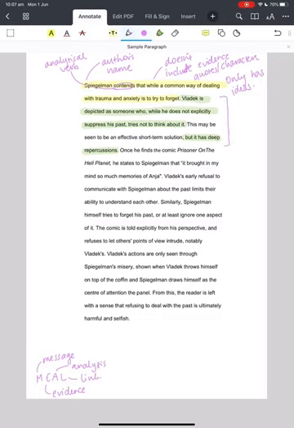So this section here is an explanation of how the character of Vladek is relevant to what we're saying about a way of dealing with trauma and anxiety is to try and forget. So we can see that we're going to be discussing Vladek because he's a character in the text who does those things. He tries to forget as a way of dealing with his trauma.